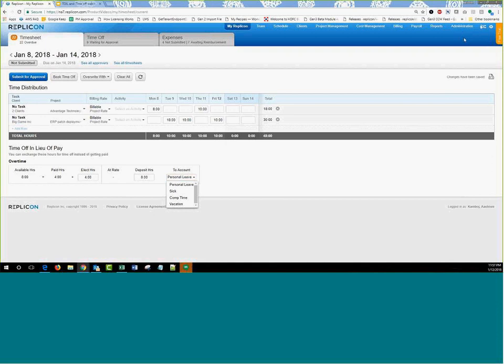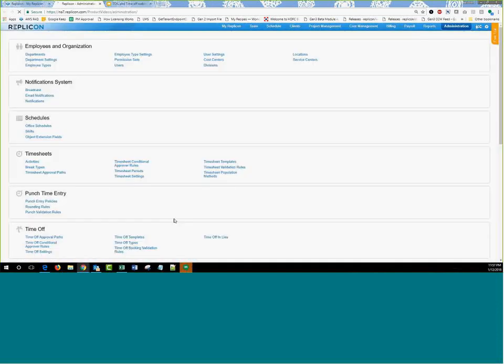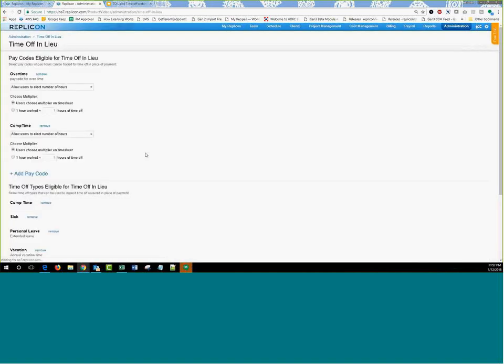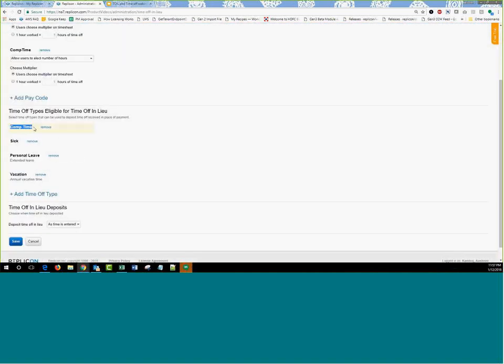So for example, let me go over to administration. Let me open time off in lieu here. So here I have comp time as the first time off type that I've chosen. So if I've chosen the automatic option of automatically having the overtime get converted, then I'll have all those hours go over to the comp time automatically. So that's going to happen with regards to your time off in lieu calculation.